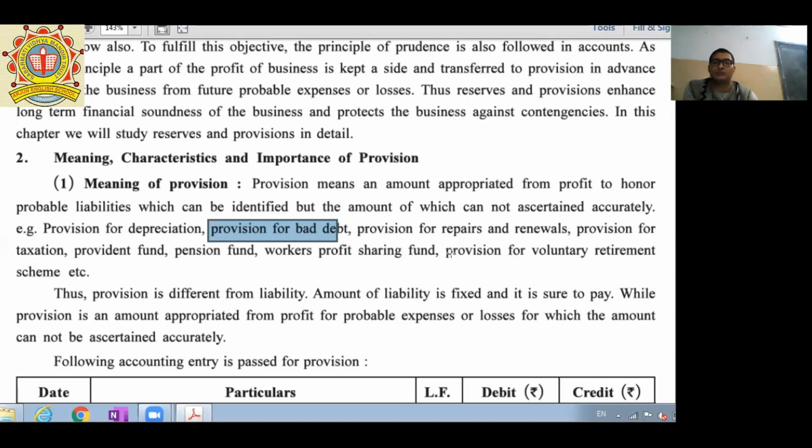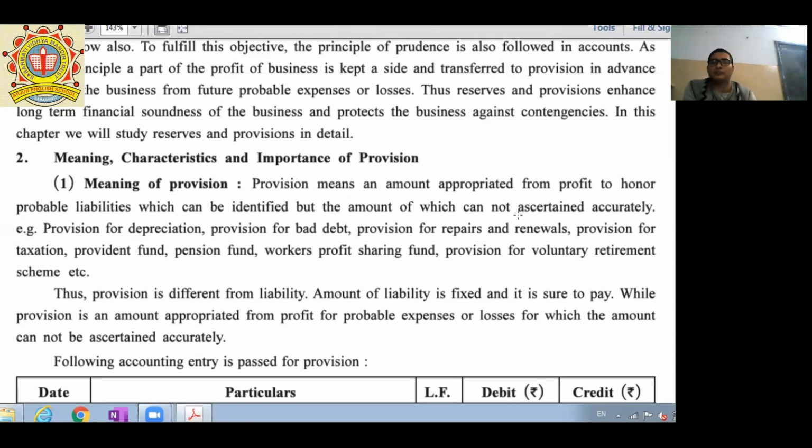Third one, provision for repairs and renewals. If we purchase any asset, then up to 2 to 3 years there is no fixed expenditure that we have to incur.